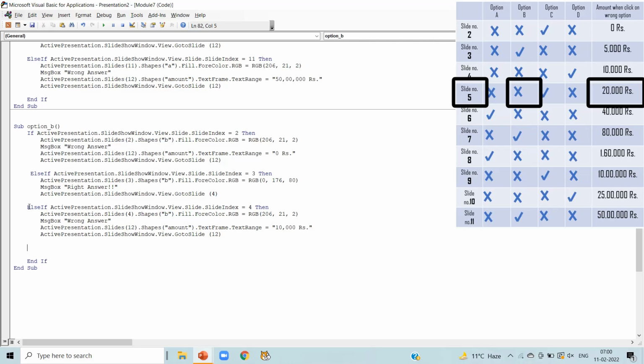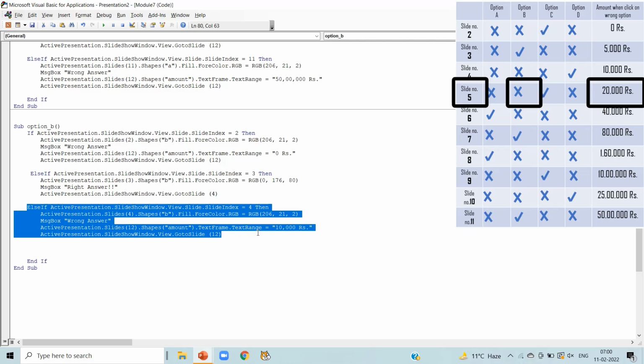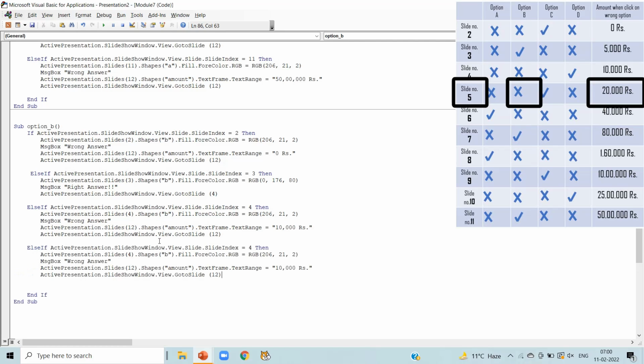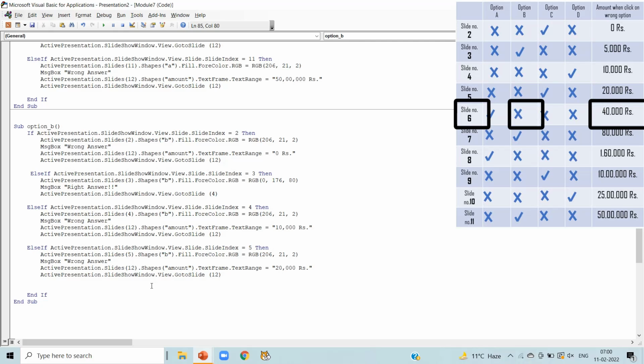Now in slide number 5, you can notice option B is wrong answer. So copy the code we have just wrote. Write slide number 5 in the first line and in the second line, shape B, color, message box, wrong answer, and the amount when we click on wrong option is 20,000 rupees here.